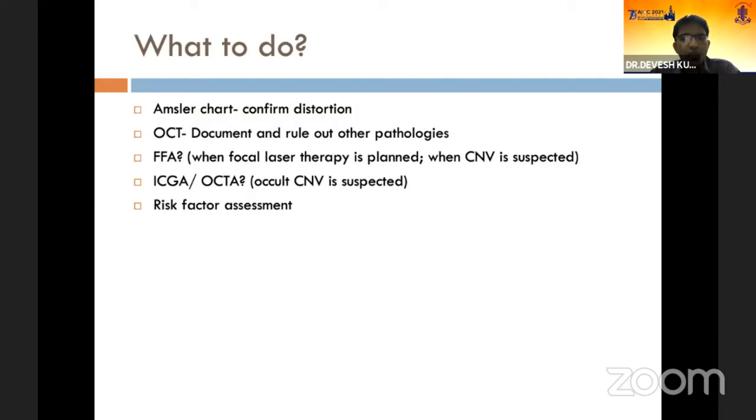You should first confirm whether the distortion is present or not, or whether the patient is perceiving a blurring of vision or splaying of the images as a distortion. Then perform OCT to document and rule out other pathologies.